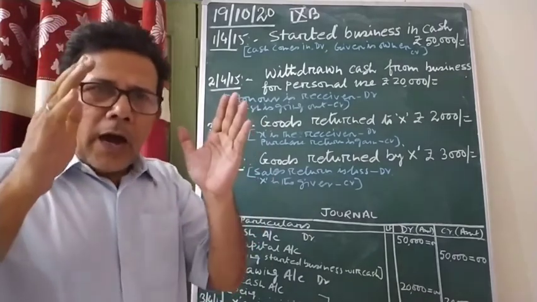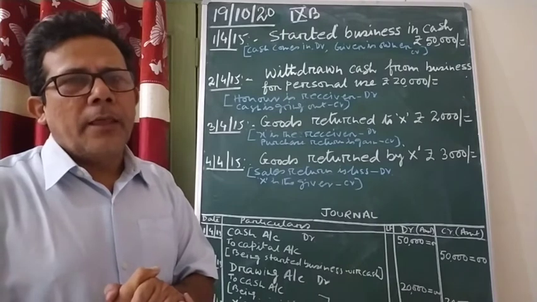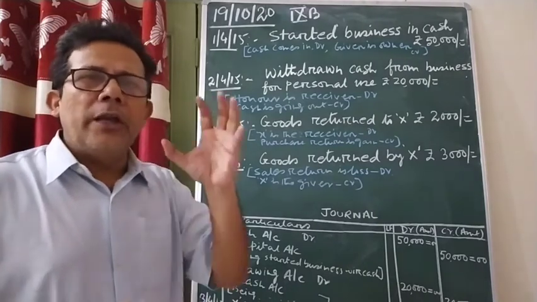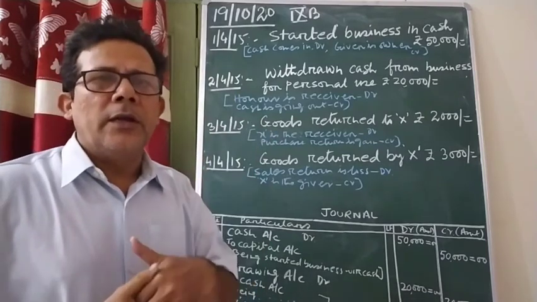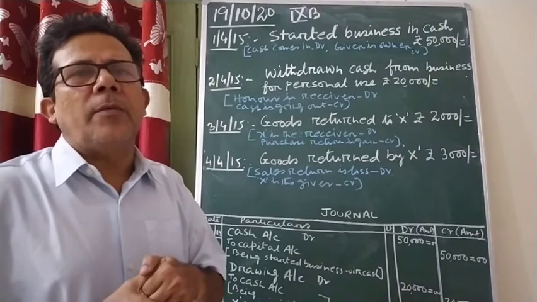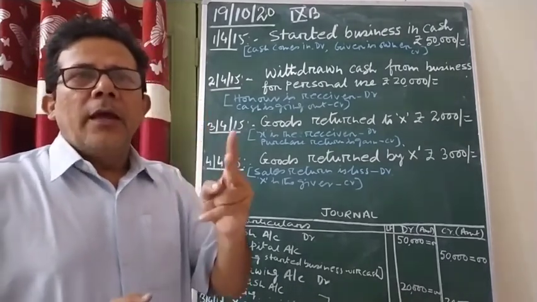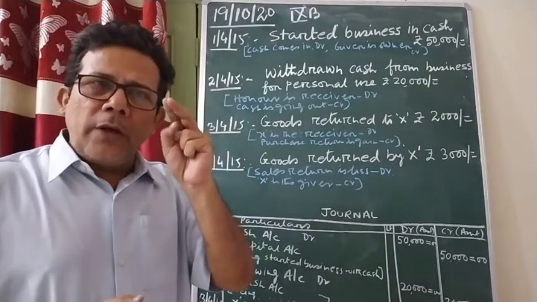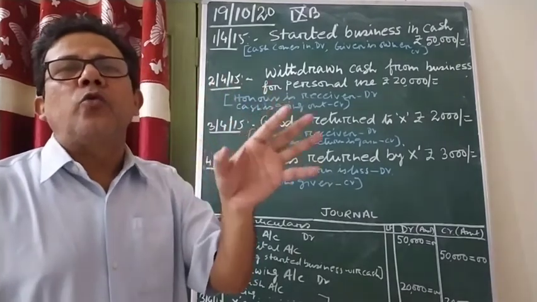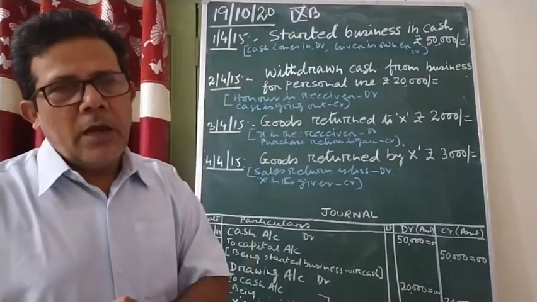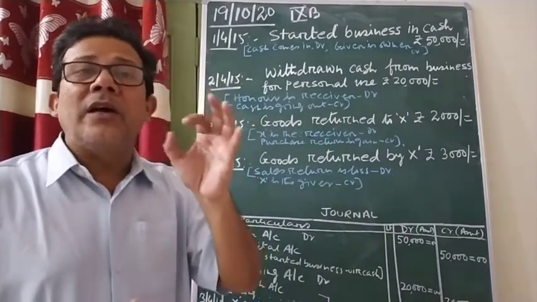And after discussing these four types of journal entries, I am not going to discuss any more journal entries in your class. So the next day onwards, definitely I am going to discuss the ledger posting. So today is the last day for discussing the different types of journal entries and how to post them in the journal. And from next day onwards, I am going to discuss the ledger entries.